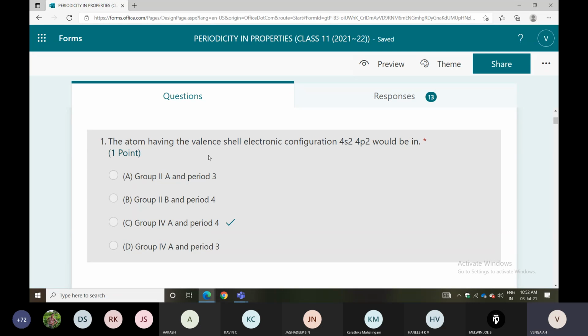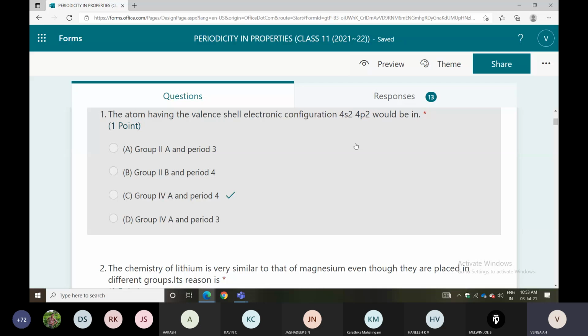The atom having valence shell electron configuration 4s2 4p2 would be in which group and which period? So n equal to 4, nothing but the fourth period. And what group? Just add s electrons and p electrons, 2 plus 2, 4. So 4A group and fourth period.